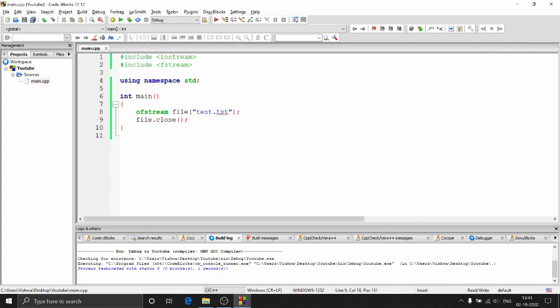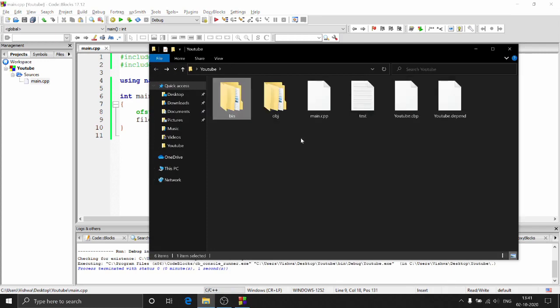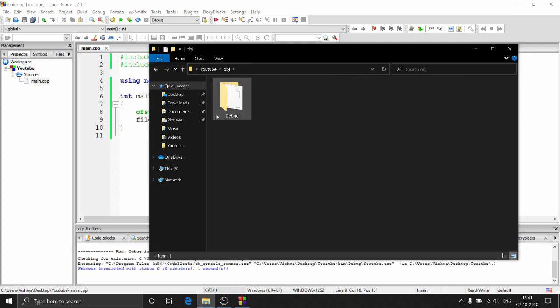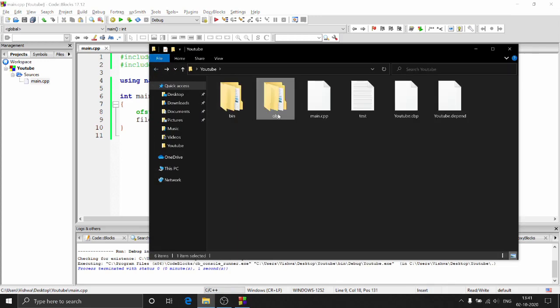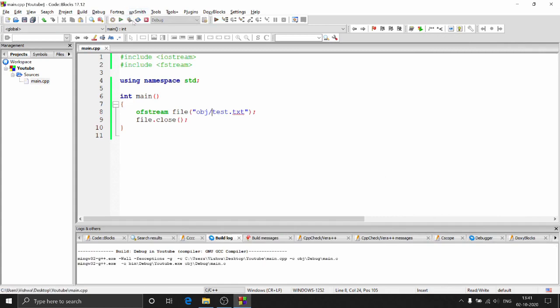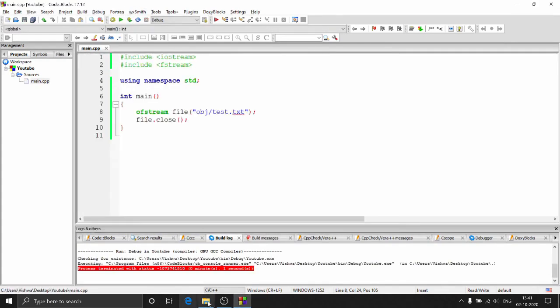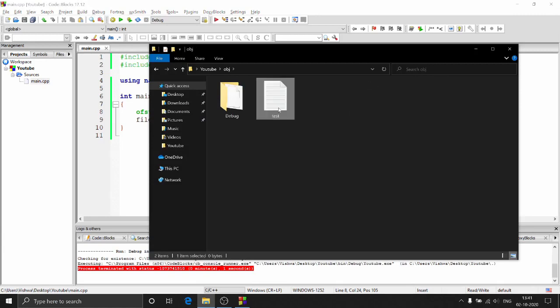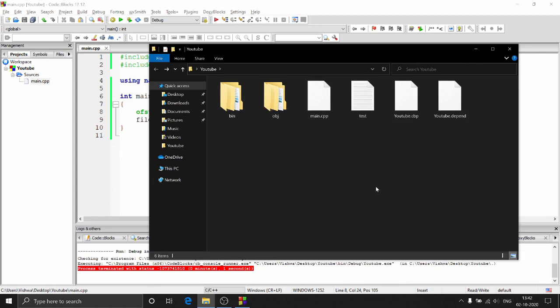And if you want to create it in some other location, let's say let's create it inside this obj. Here you have a folder called debug, right? So I'll create one over here. You'll just need to provide this folder's name. All you need to do here is say obj slash test.txt, and if I run this, I'll be getting it over here. So obj test.txt, right? That's how you create files in different locations. And what I suggest is that you don't worry much about the locations, you just create the files and then move them to wherever you want, right?